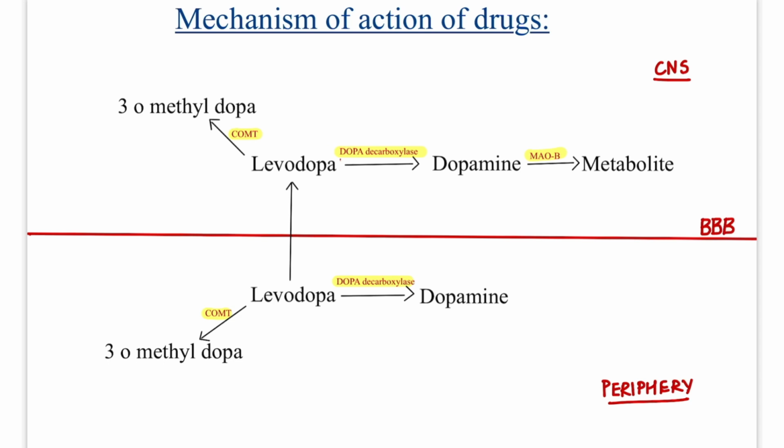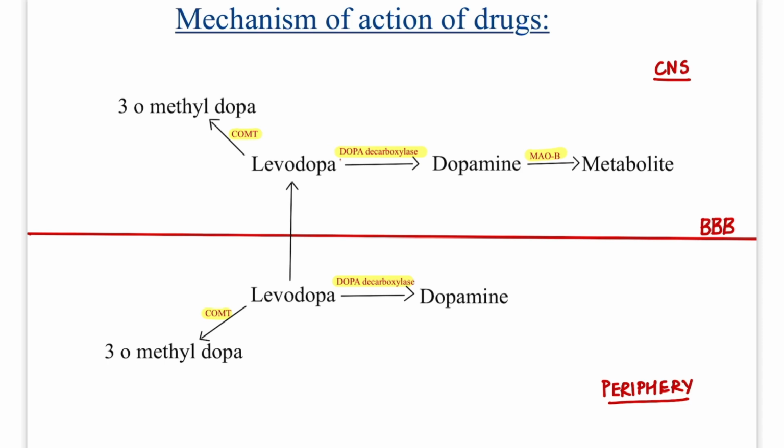Now the levodopa is converted to dopamine by dopa decarboxylase, but this action happens in both places, in the periphery and in the CNS. But what is our aim? We have to increase dopamine in the central nervous system. So we have to inhibit the conversion of levodopa to dopamine in the periphery so that all the levodopa goes into the central nervous system to convert into dopamine.